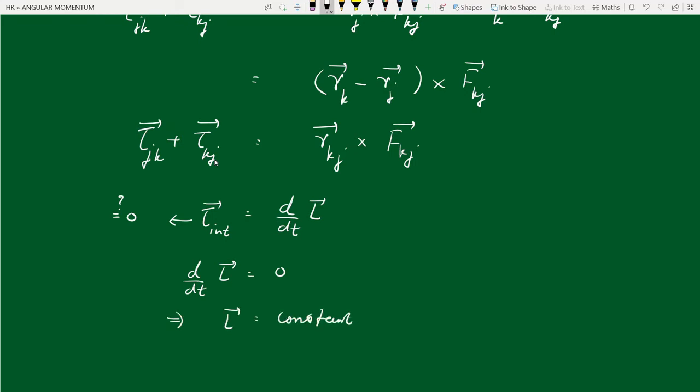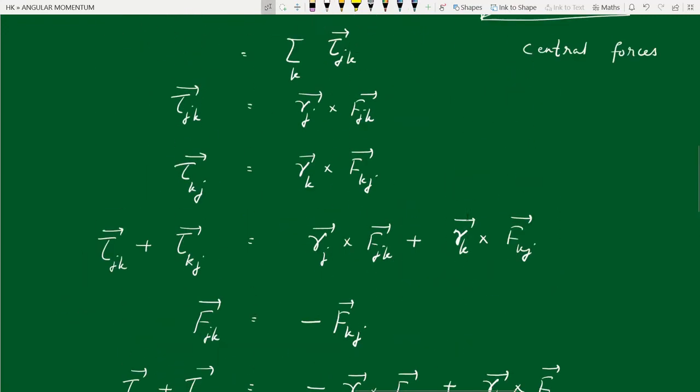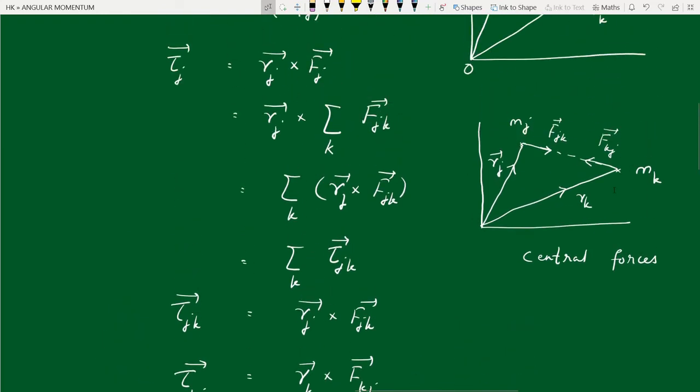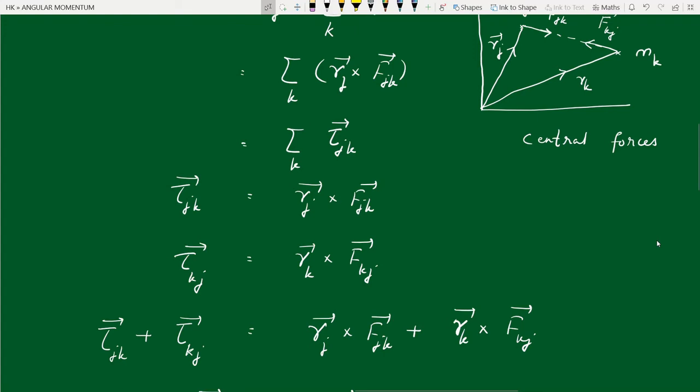Now what we have seen is that this is 0 only for central forces. Only for central forces can we say that the total internal torque is 0 and angular momentum is constant. But in general the force between two particles can be non-central. For example, consider a situation like this. Particle mj is here.